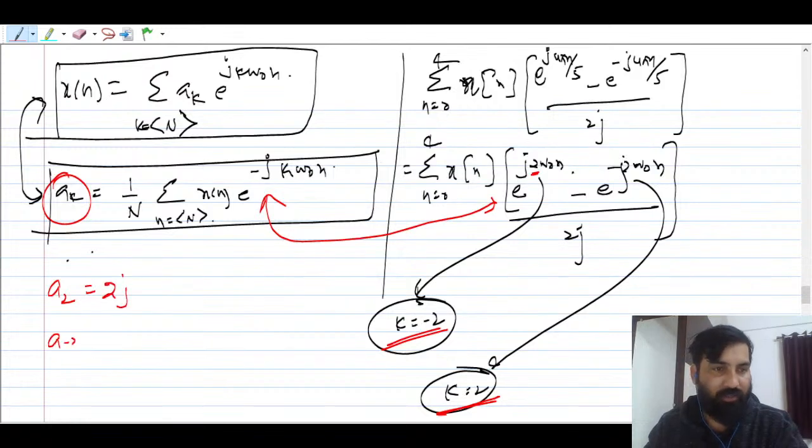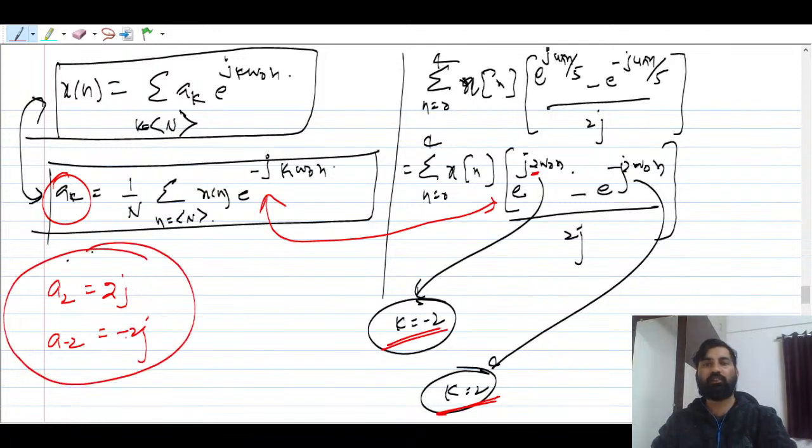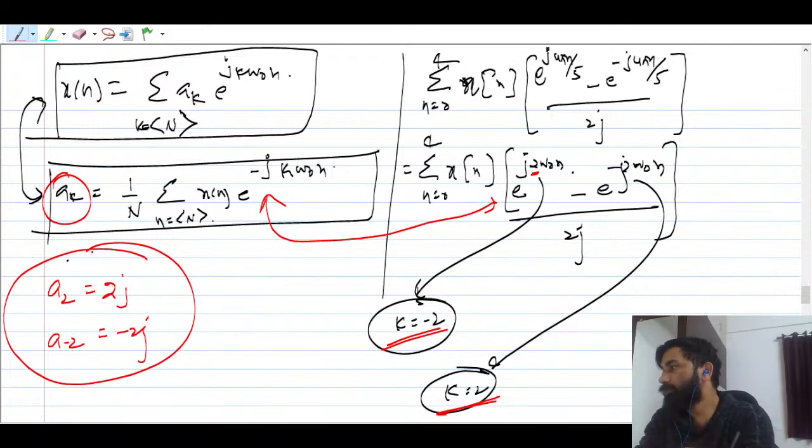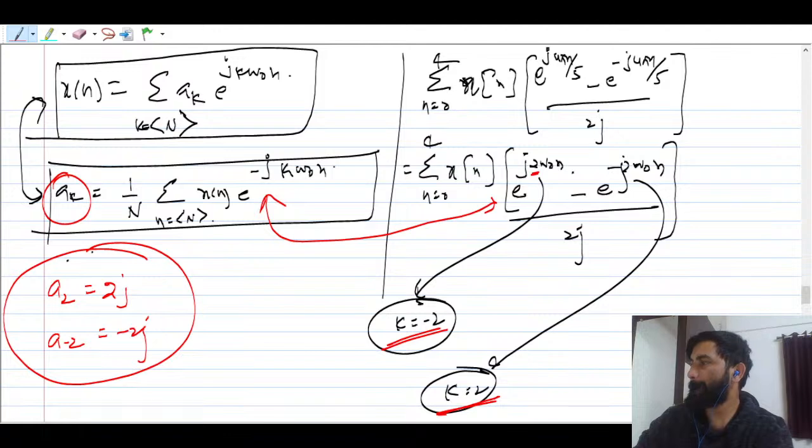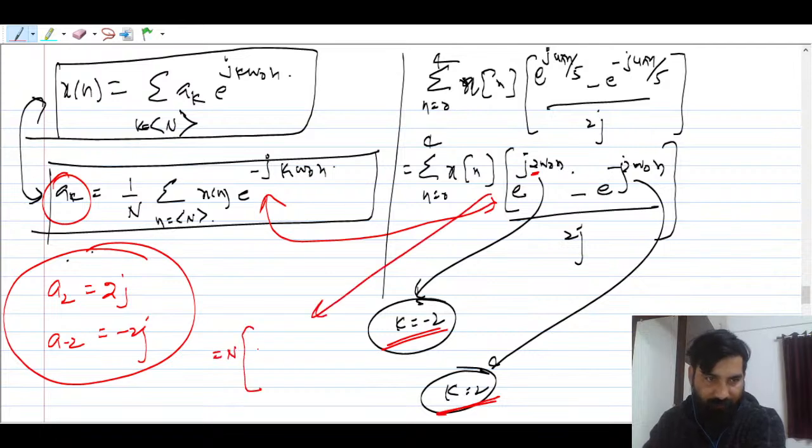So A of minus 2 will be what? Minus 2j, right? I hope this makes sense. This is very important to remember. Then what you have to do, guys? You can just equate this as n times a minus 2 minus a2 by 2j.